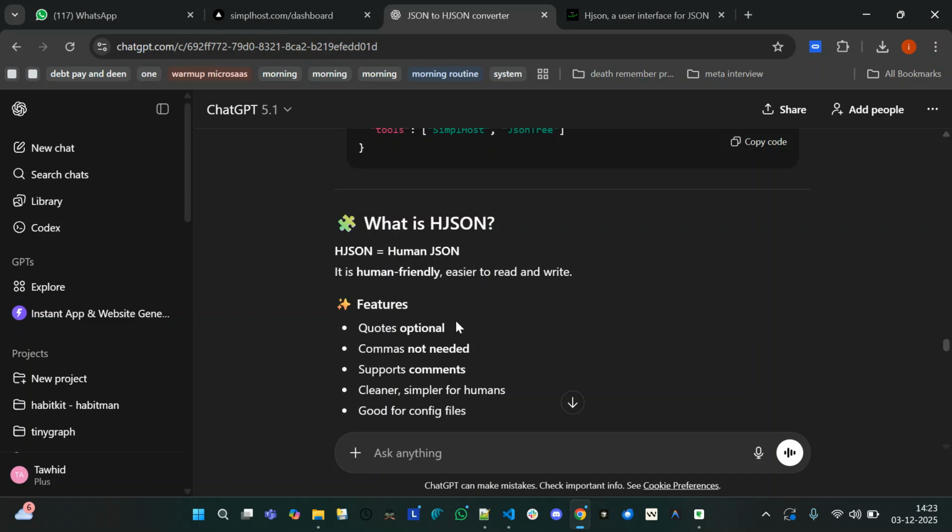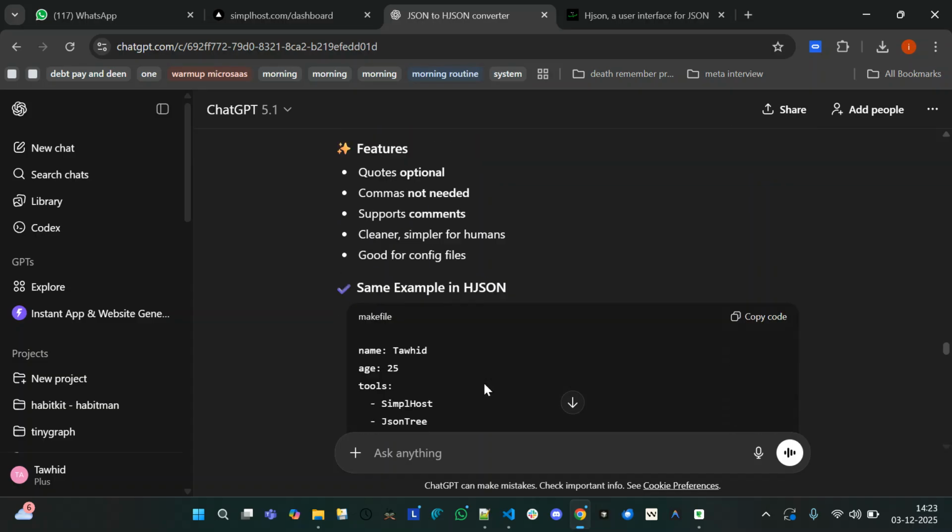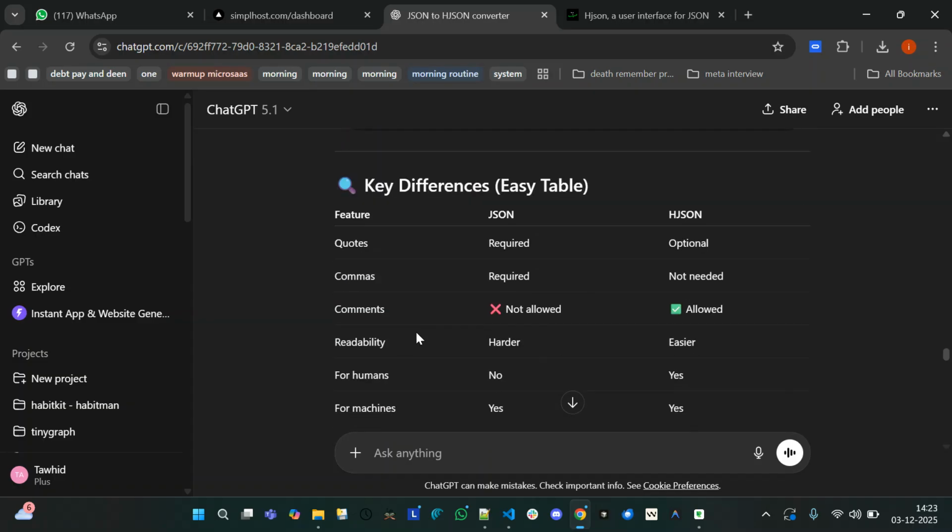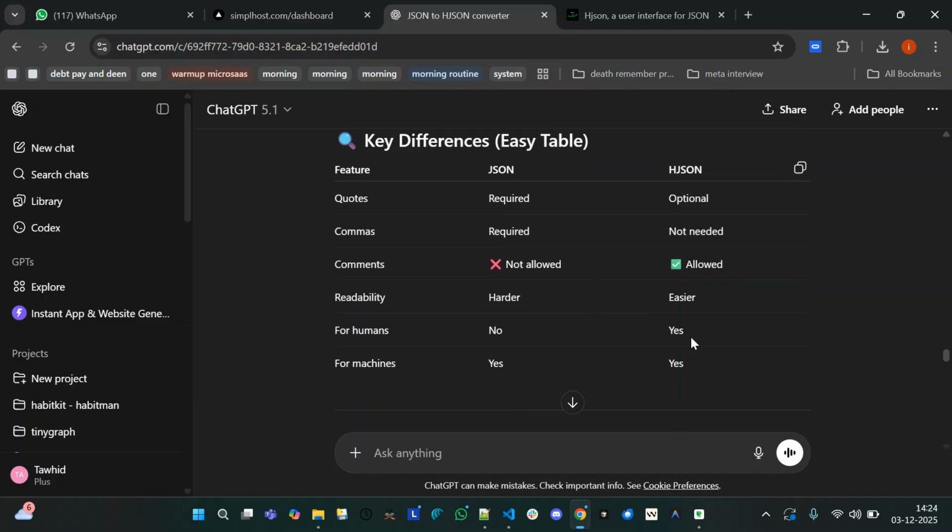Human friendly, easy to read and write. Quotes are optional. Commas are not needed. Supports comments. Cleaner, simpler for humans. So you can see some of the examples and you can compare how it is. Commas are required in the JSON but not needed in HJSON. Comments not allowed in JSON, allowed here. Readability harder in JSON, easier for humans in HJSON.